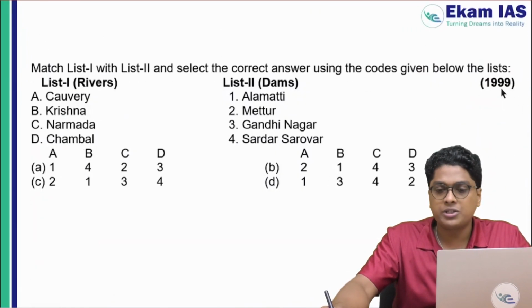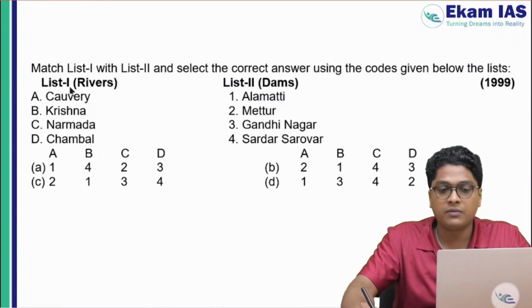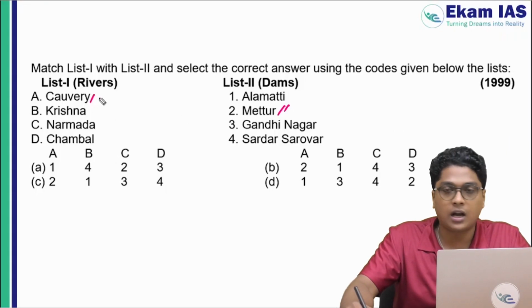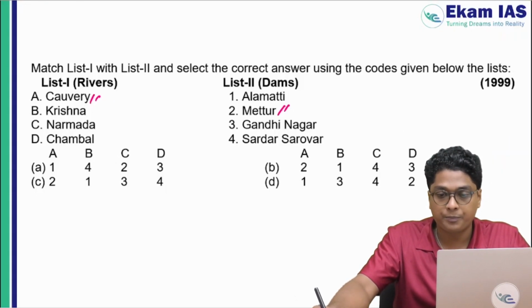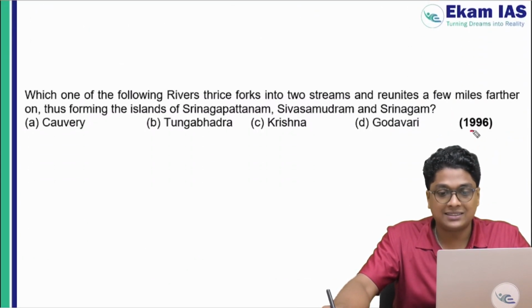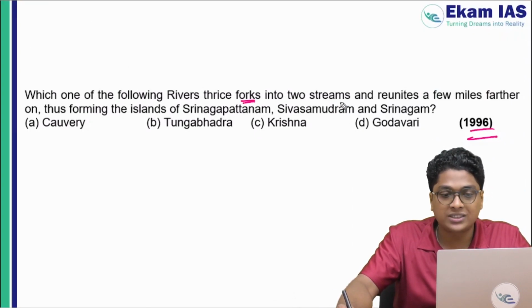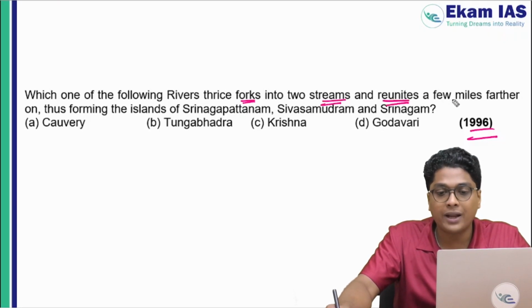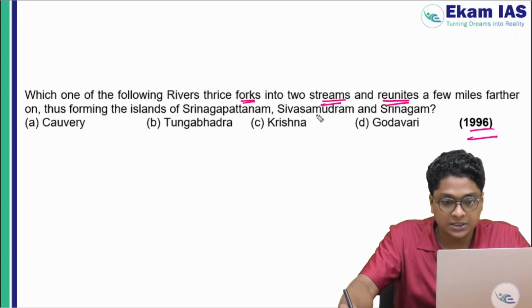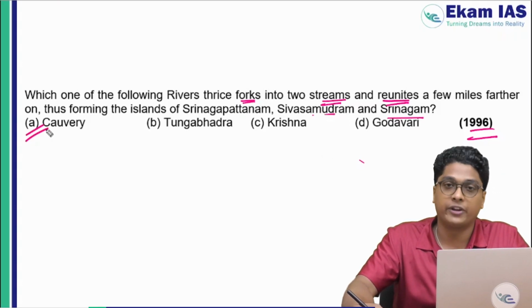Now, another very old question, 1999. Here, they are interlinking the various rivers with the dams on them. And here, clearly you can see the Mettur Dam as well as the Cauvery river, right? Now, this question was asked in 1996. Which one of the following rivers thrice forks into two streams and reunites a few miles farther on, thus forming the islands of Srirangapatna, Shivasamudram and Srirangam? The correct answer is Kaveri.